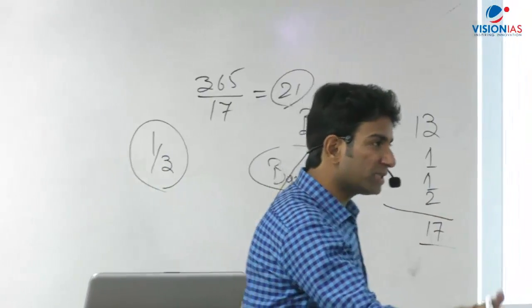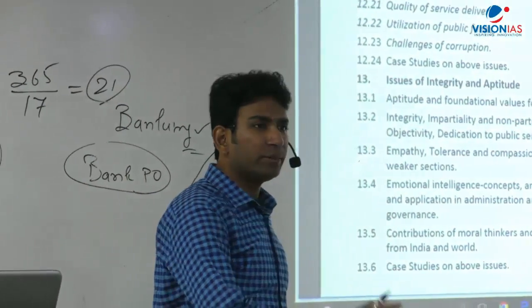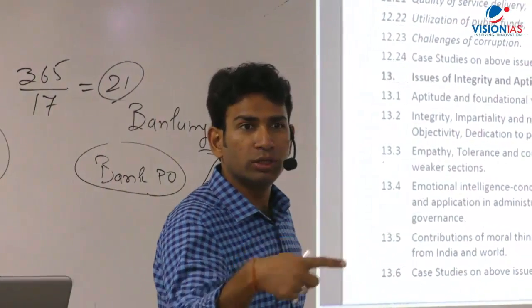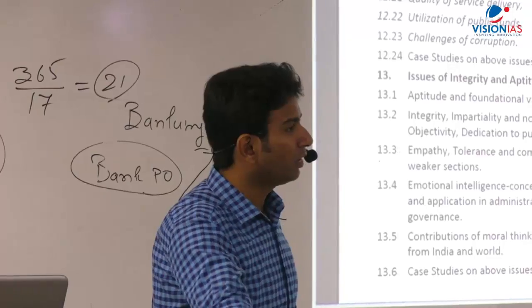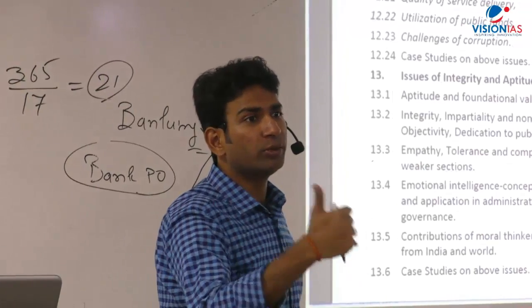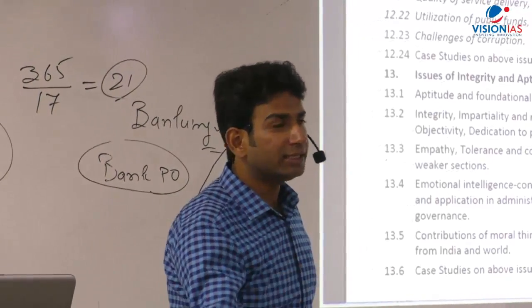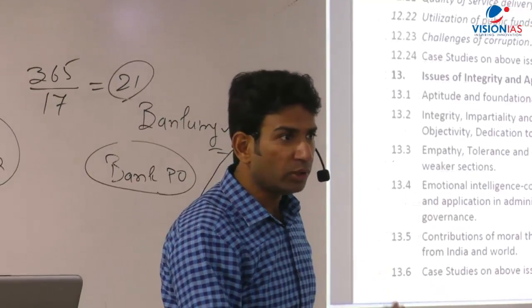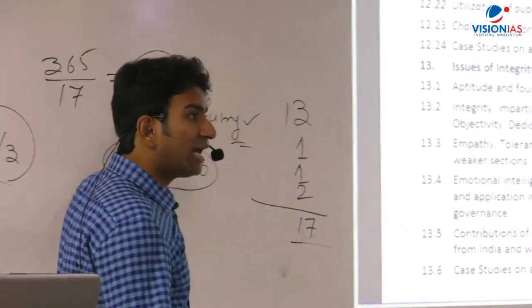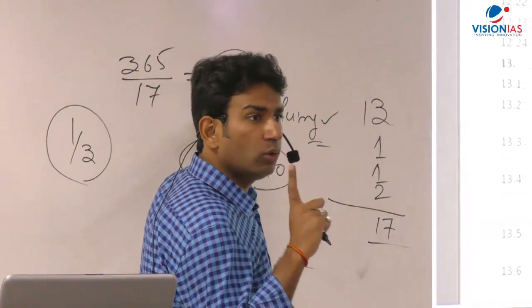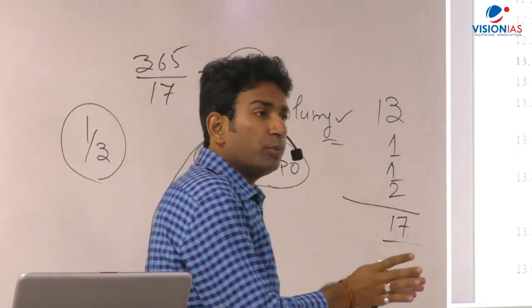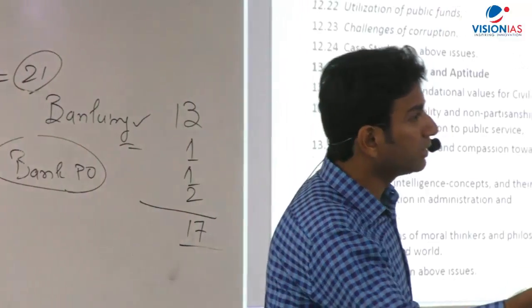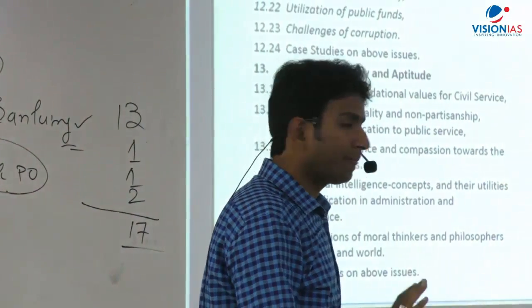Those people who are from a science background are not able to understand geography, history, and economics in just one go. So they have to put extra effort into that. And those from an arts background are not able to understand, let's suppose, science and technology, economics and the other things. So they need to put extra effort into that. Getting my point or not? So you just have 3 weeks to prepare one thing. If you keep bothering about referring to so many things, then you won't be able to complete the syllabus of this examination.